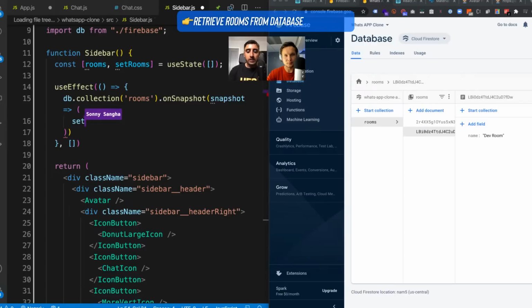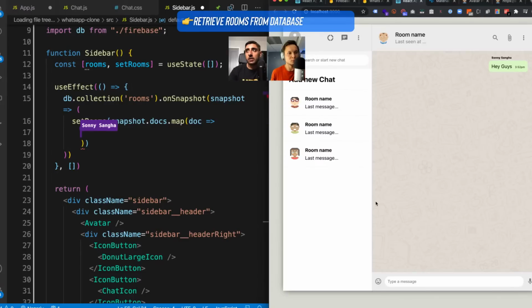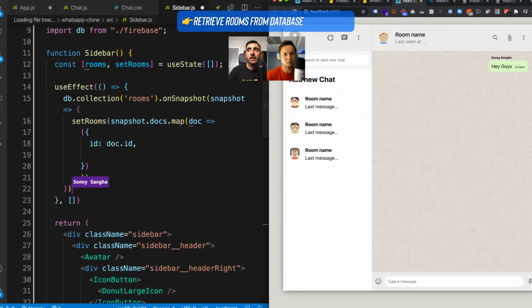And what we're going to do is set the rooms. At this point we need to go through that snapshot. So we say snapshot.docs, which refers to the list of elements we had in the database. We had two. Then I'm going to map through each one, and for every doc, this is a bit where you guys are going to have to stick with me, I'm going to directly return an object. This object is going to have an id, and that's going to be the doc ID, which refers to the ID inside of Firebase.